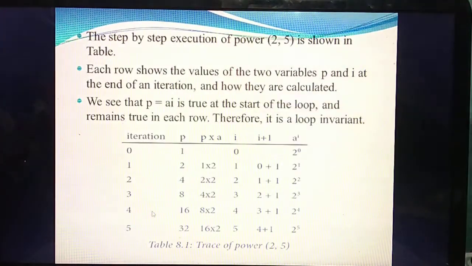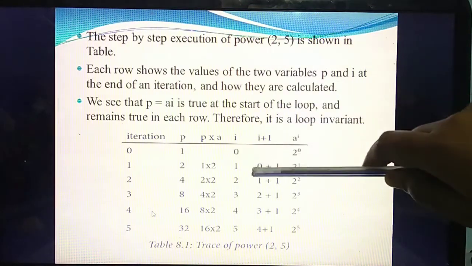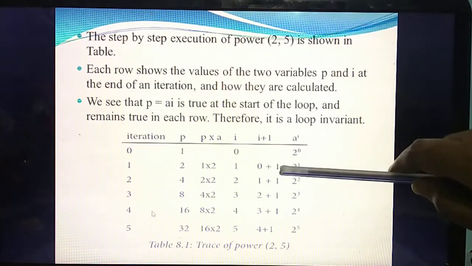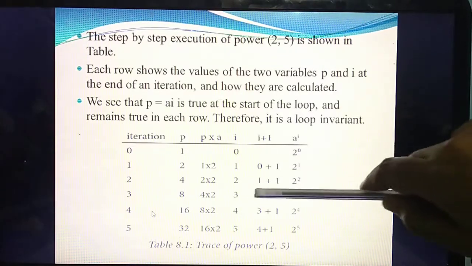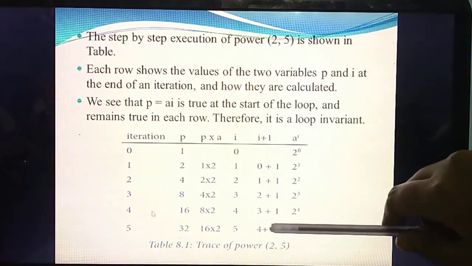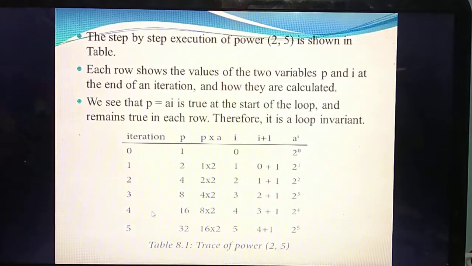Next, I plus 1. Always you should write I plus 1: the initial value is 0, so 0 plus 1, then 1 plus 1, then 2 plus 1. Each time the value gets incremented by 1. So at last you will get the answer 4 plus 1, 5. These two values need to be the same at the last.